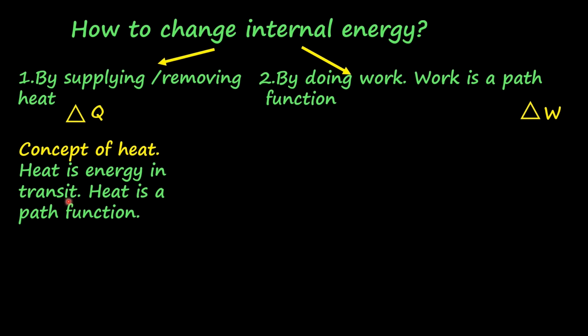When a hot system becomes cold, it is losing energy. The energy is flowing out and it is in the form of heat. Similarly, when a cold system is becoming hot, it is gaining energy. Energy is flowing in the form of heat into the system. What is internal energy? Remember, it is the energy within the system. It is not moving. It is contained inside the system.